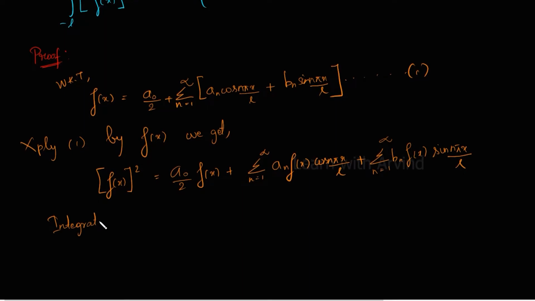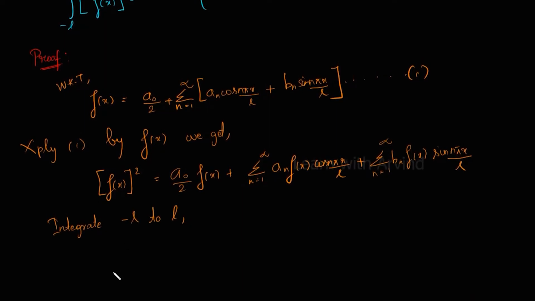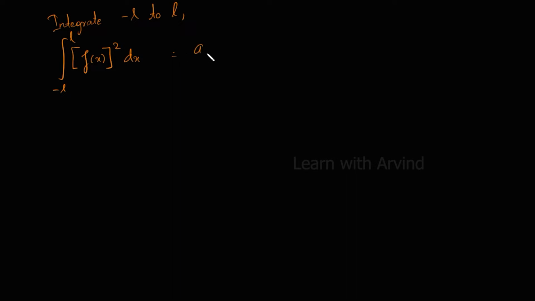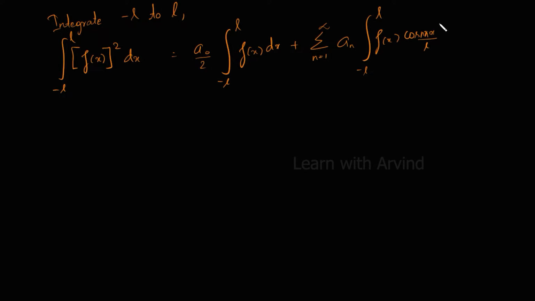Now integrating both sides with the limits -L to +L, we will be getting integral from -L to +L of [f(x)]² dx equal to a₀/2 integral from -L to +L f(x) dx plus summation n = 1 to infinity aₙ times integral from -L to +L f(x) cos(nπx/L) dx plus summation n = 1 to infinity bₙ integral from -L to +L f(x) sin(nπx/L) dx.